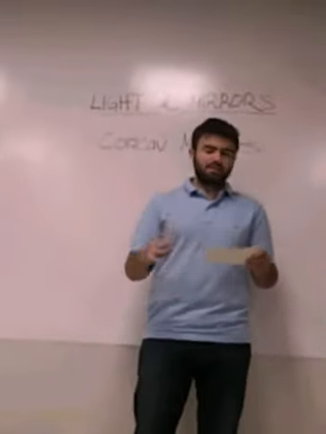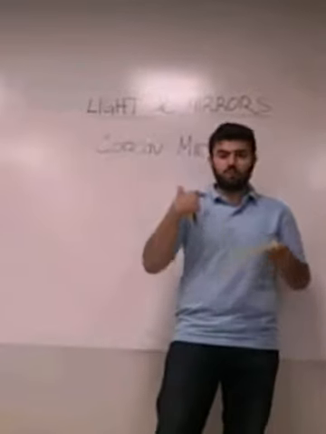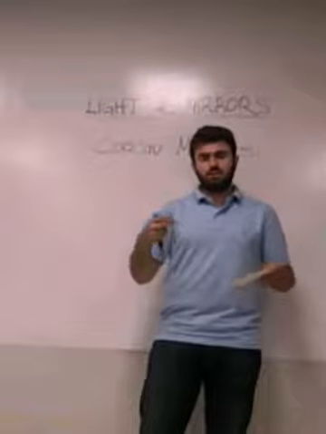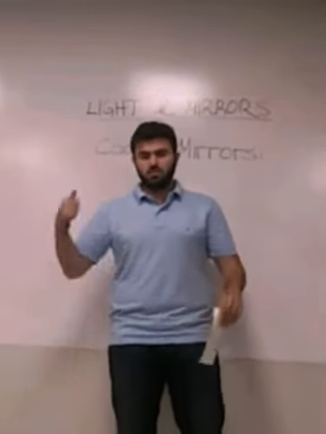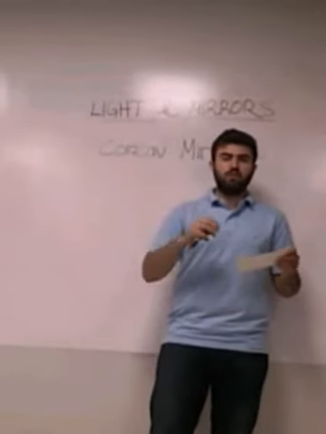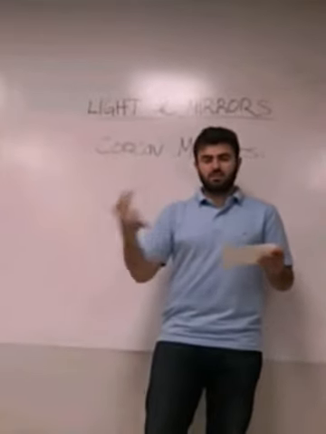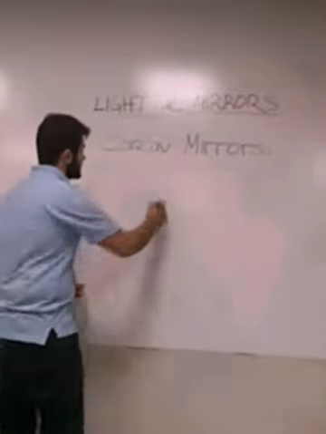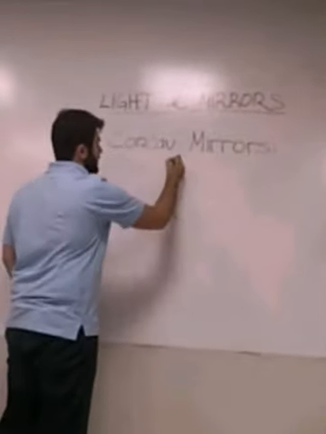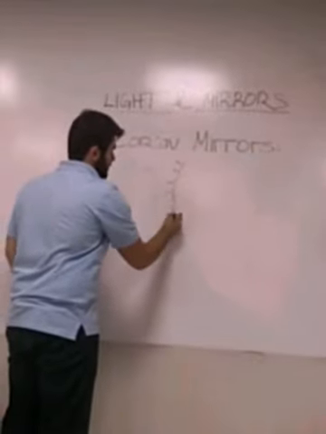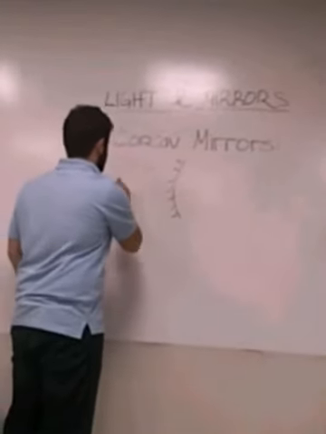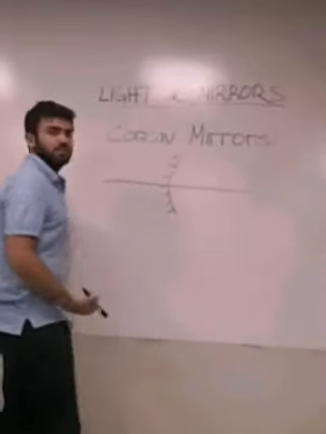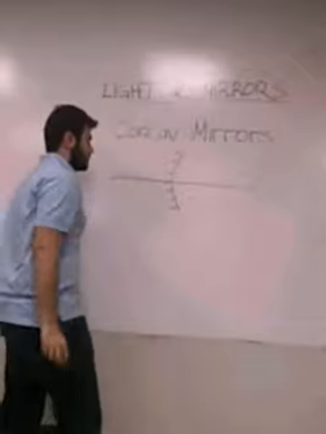And the third and the last mirror type I'm going to tell you about is concave mirrors. Again, there is not too much to say about concave mirrors. I'm just going to show you how we see the light's reflection on this type of mirror. Here is our concave mirror, and this is the inside of it. Here is our normal again, as we see in every type of mirror.